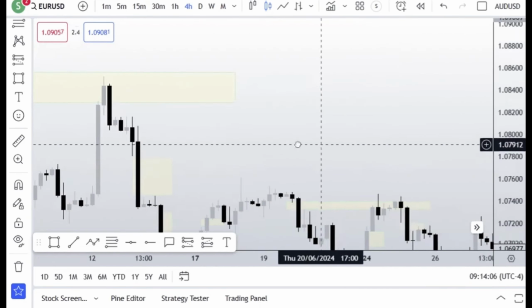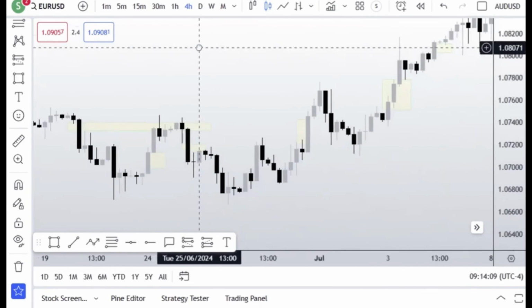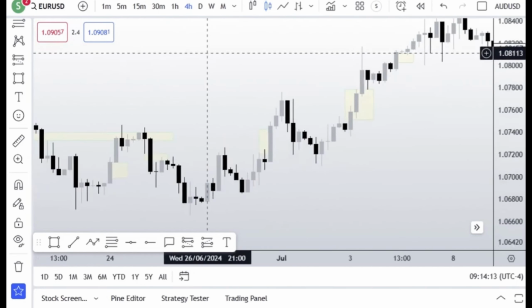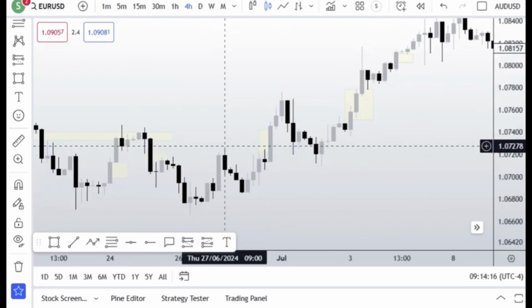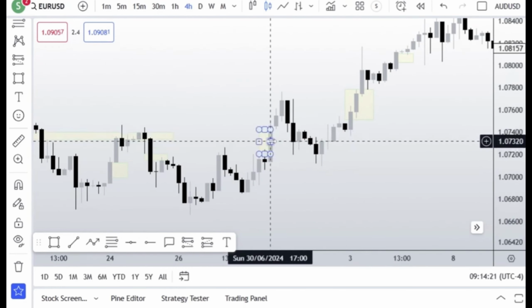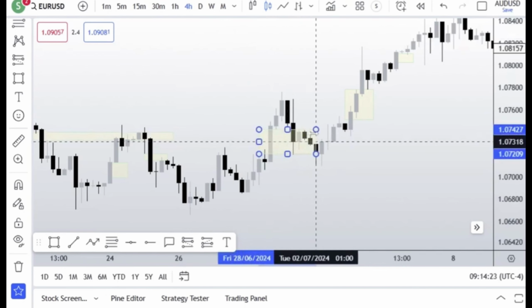But for a normal fair value gap, immediately there will be a rebalance or just a small sting into the gap and then continue higher. Okay, so if you move on here, let's keep on moving. So here we have a change of character and a break of structure.